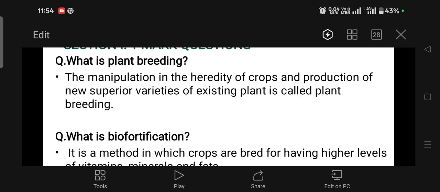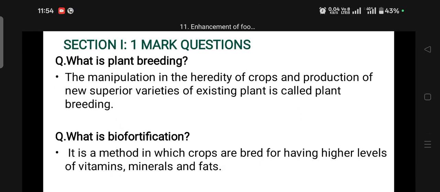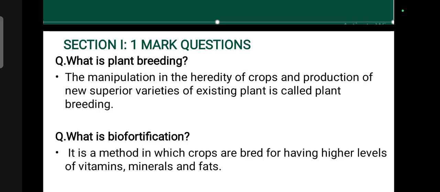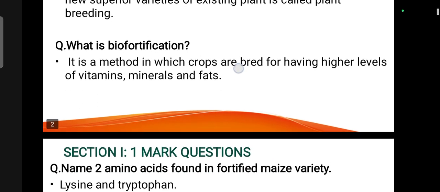Let's see the question answers. What is plant breeding? The manipulation in the heredity of crops and production of new superior varieties of existing plants is called breeding. What is biofortification? It is a method in which crops are bred for having higher levels of vitamins, minerals, and fats.